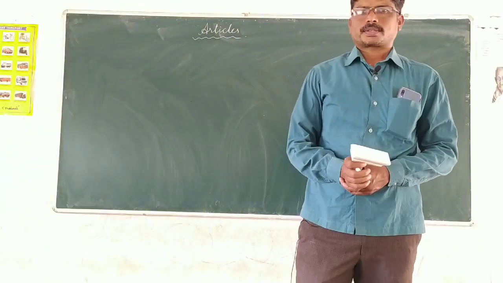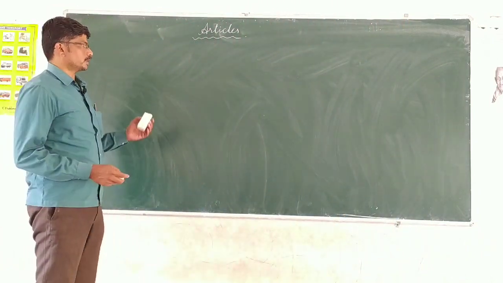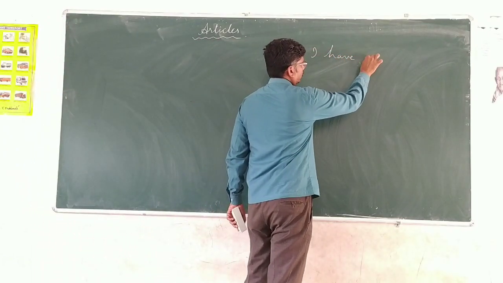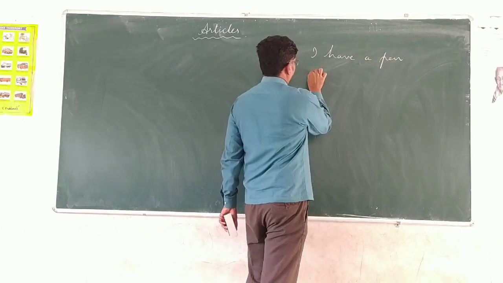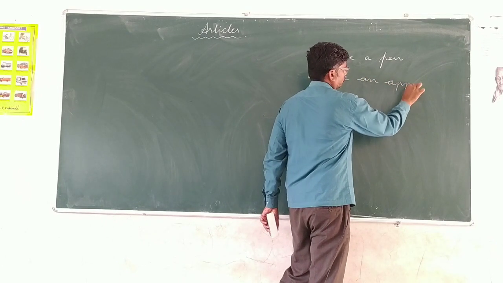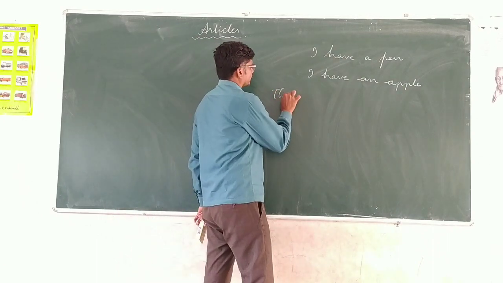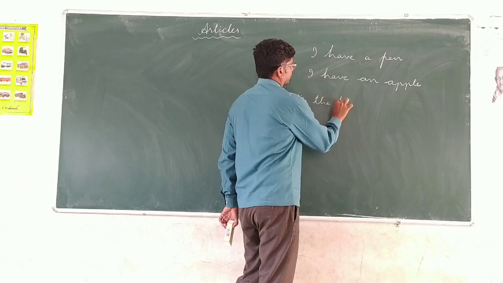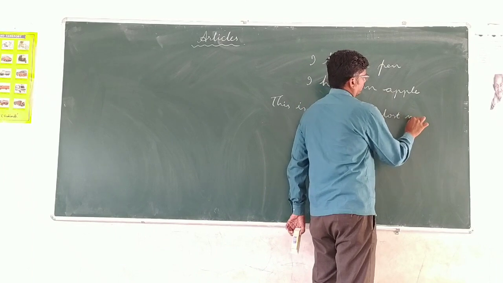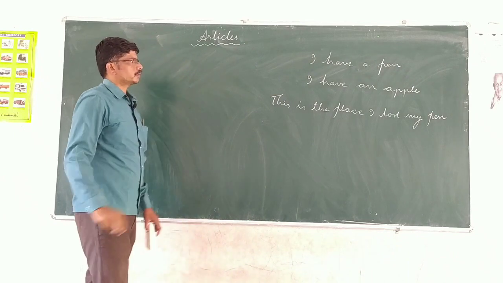Today in this video class we are going to discuss demonstrative adjectives, or we may call them articles. See this example: I have a pen, I have an apple. This is the place I lost my pen. Yes children, see the three examples I have written on the blackboard.